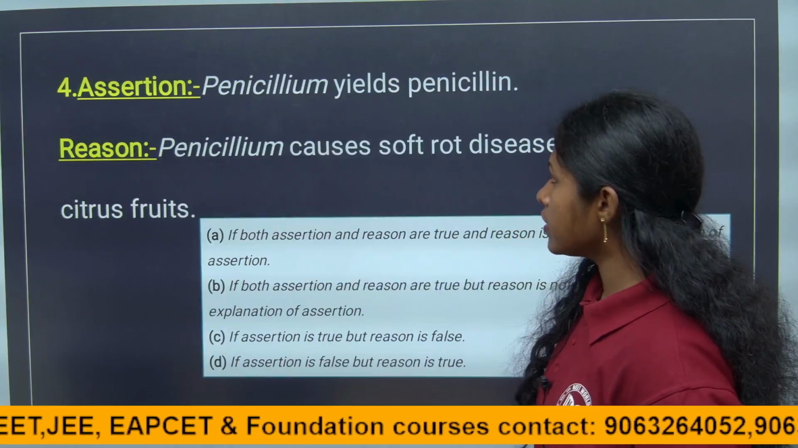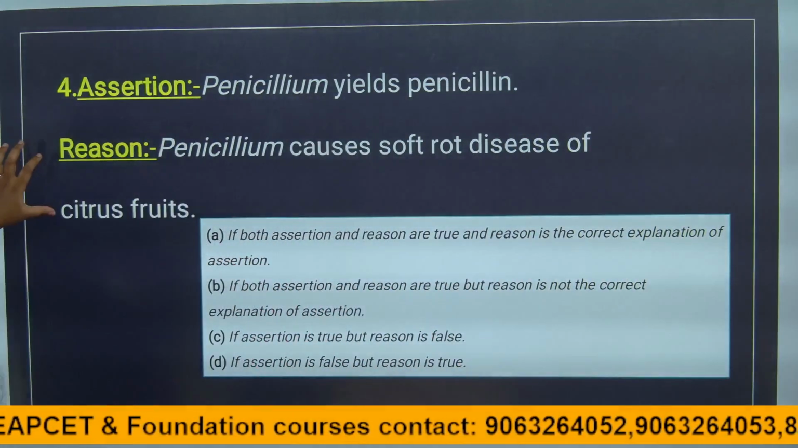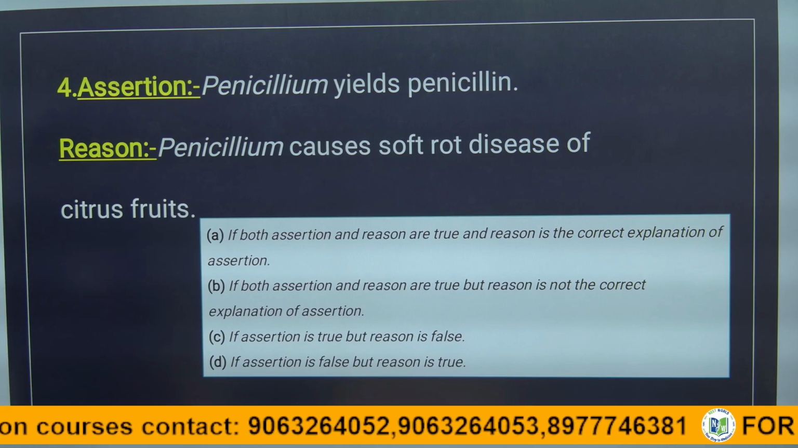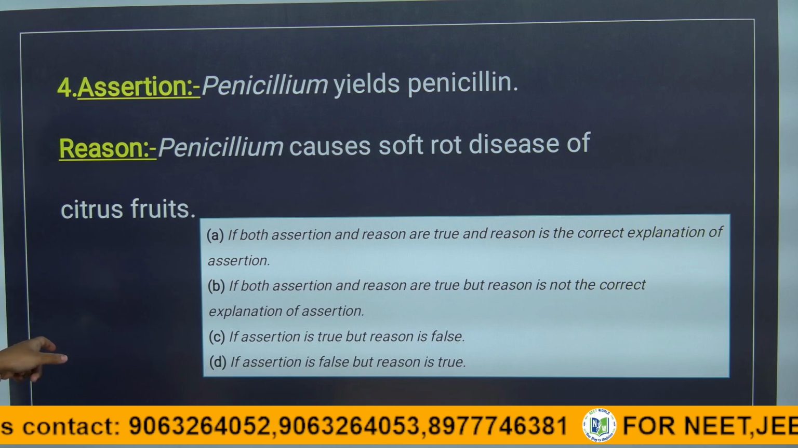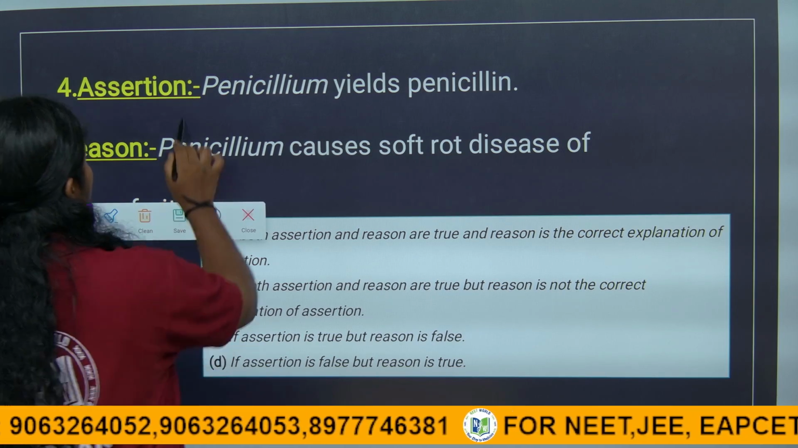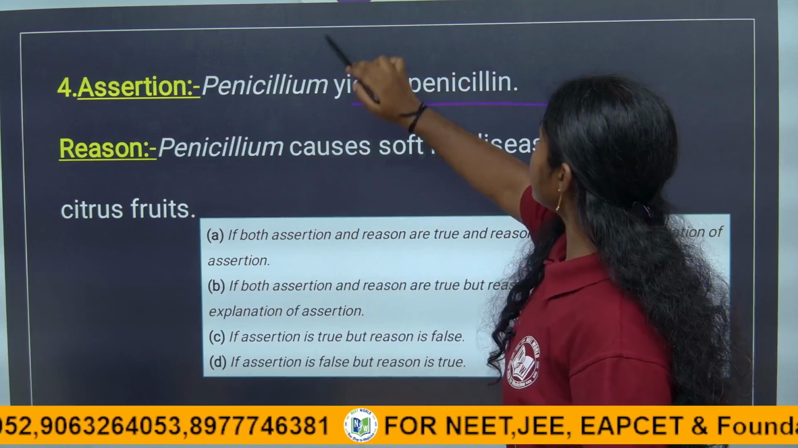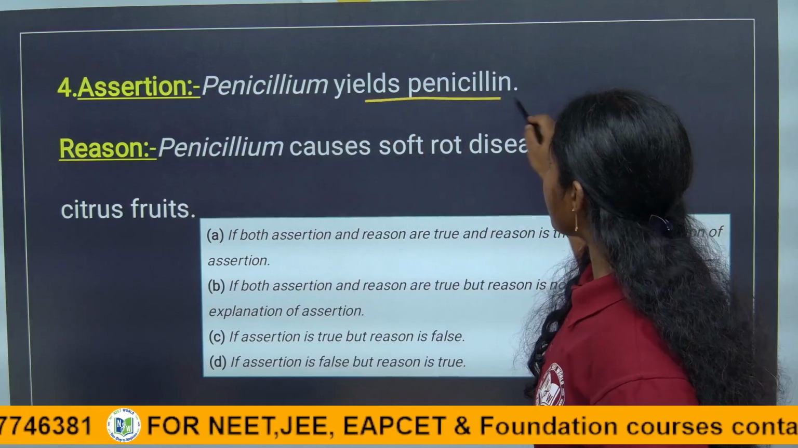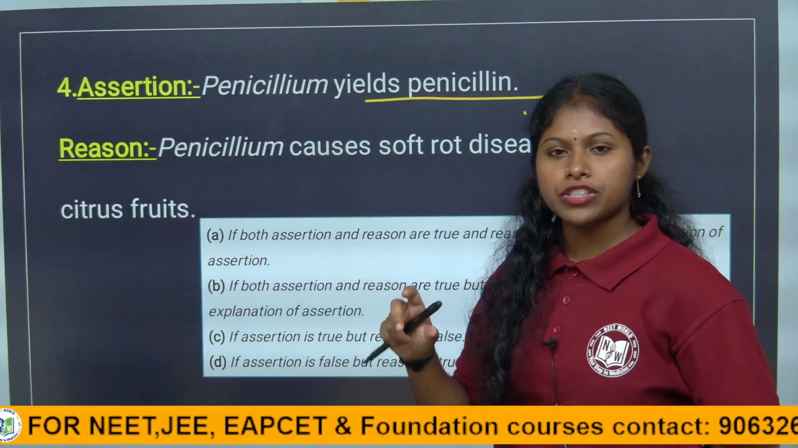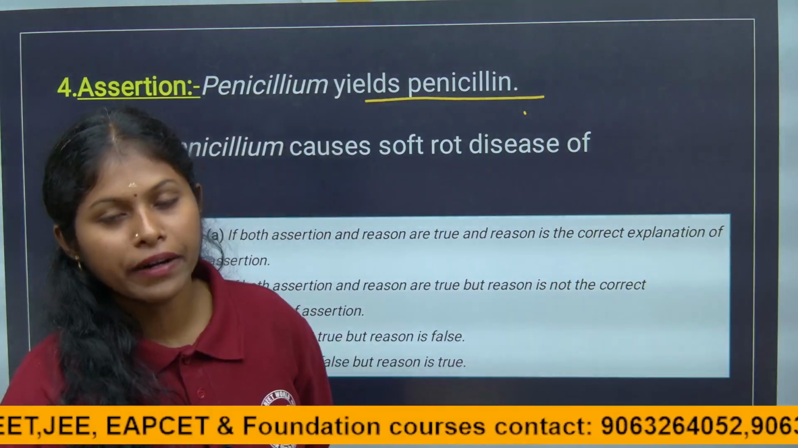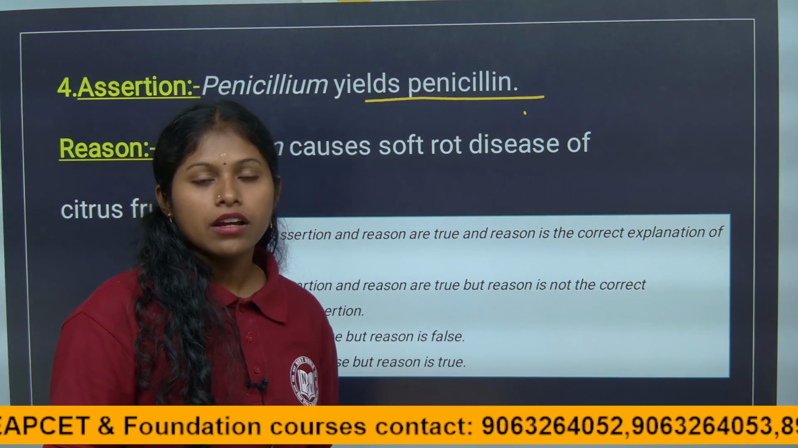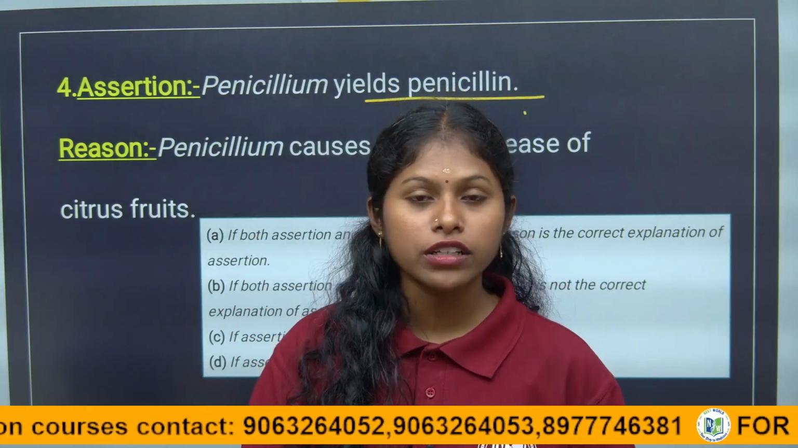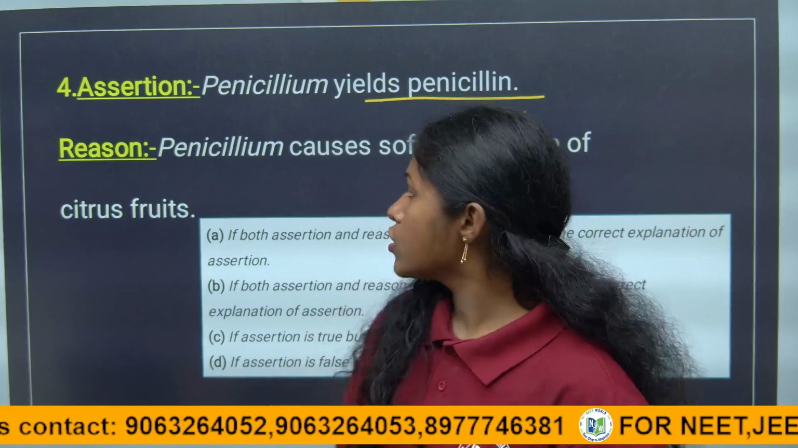Coming to the fourth question. See, children, the assertion given is: Penicillium yields penicillin. Penicillium is a fungus from which we obtain the antibiotic, right, children? The antibiotic penicillin is used for the treatment of humans and also animals. Why is it given? It reduces the growth of microorganisms. So here it is an antibiotic.